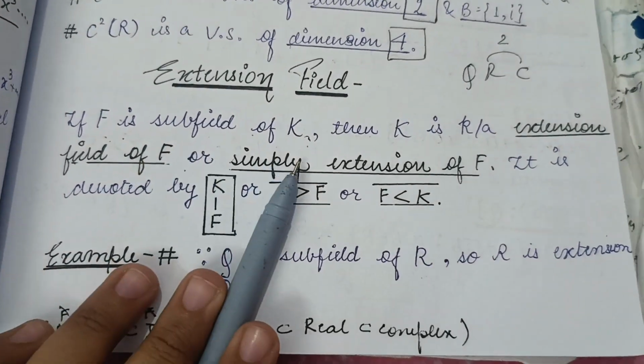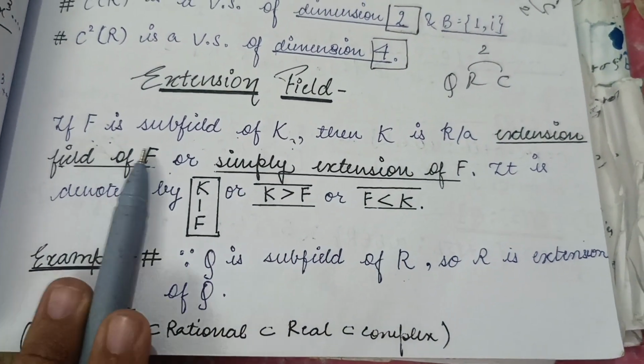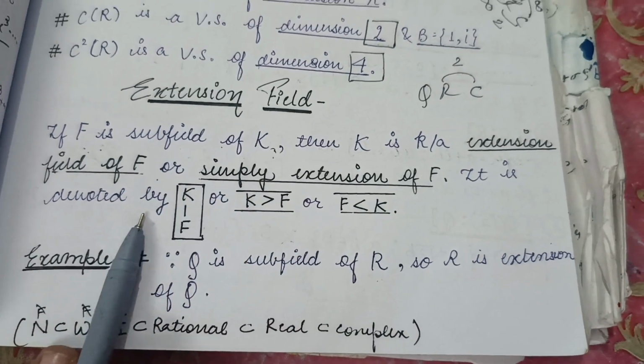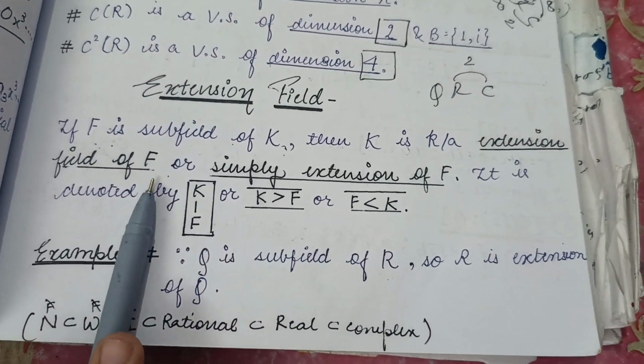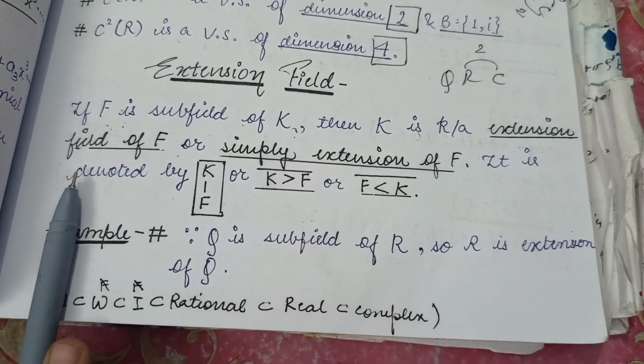Let us say that F is a subfield of K, and K is known as the extension field of F. Since F is the subfield of K, K will be known as an extension field or extension of F, and it is denoted by this, this or this. So we can simply say that if K is a field and contains F as a subfield, then K is known as its extension field. There we will take one example.